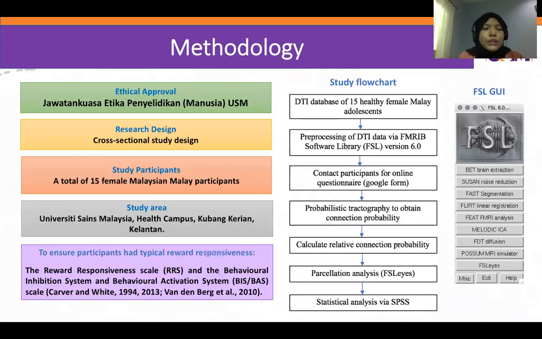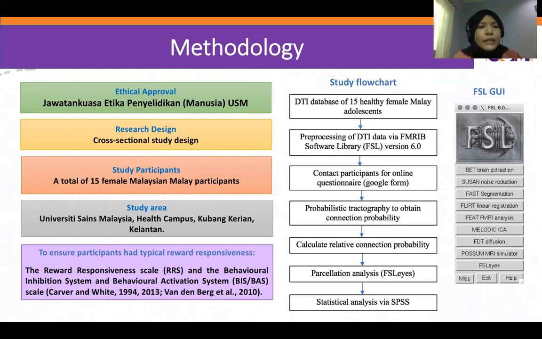Basically, we got the ethical approval from JEPeM USM, and the research design is a cross-sectional study design. We got 15 female Malaysian Malay adolescent participants, and the data was obtained from USM Health Campus, Kubang Kerian, Kelantan. To ensure the participants had typical reward responsiveness, the Reward Responsiveness Scale, RRS, and the Behavioral Inhibition System and Behavioral Activation System scale were given to the participants to answer via online questionnaire.